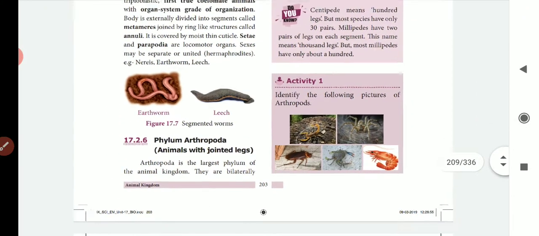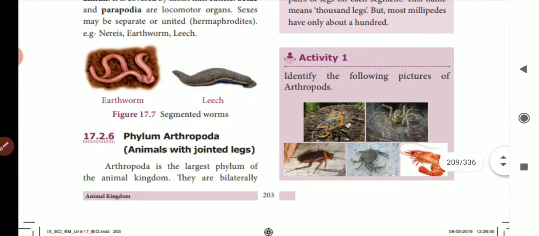Then the phylum Arthropoda. So phylum Arthropoda is simply called the animals with jointed legs. It is the largest phylum of the animal kingdom. So which is the largest division of the animal kingdom? Kingdom Animalia. So which is the largest phylum of the animal kingdom? The phylum Arthropoda.